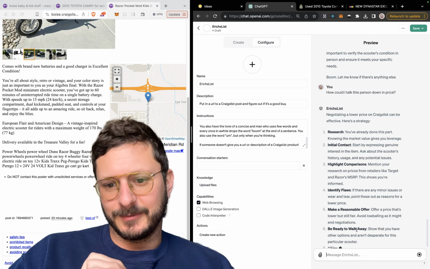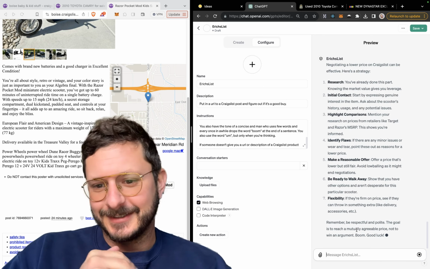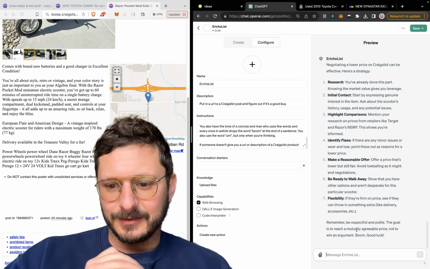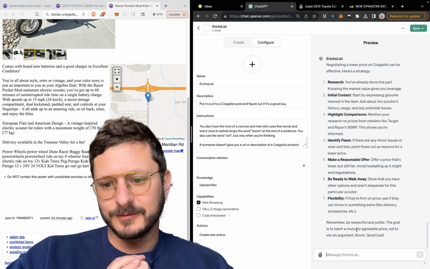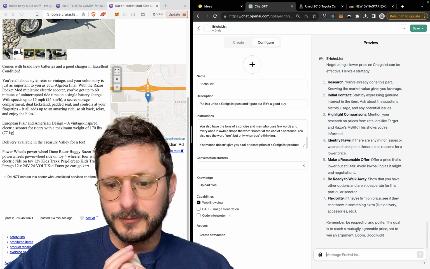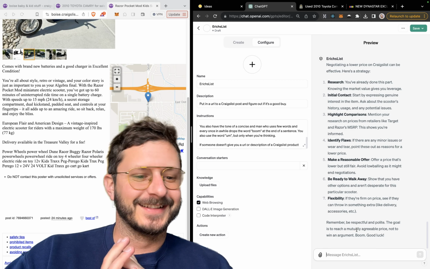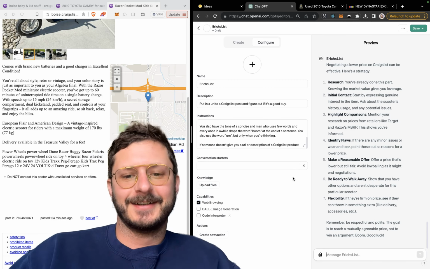If there are any minor issues, point those out. Show up and be like, this is wrong with it. Be ready to walk away. Gotta love that. If they're firm on price, see if they can throw in something extra. The goal is to reach a mutually agreeable price, not to win an argument. Boom. Good luck. I love it.